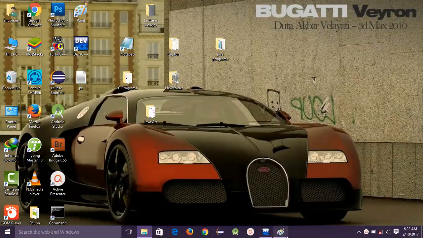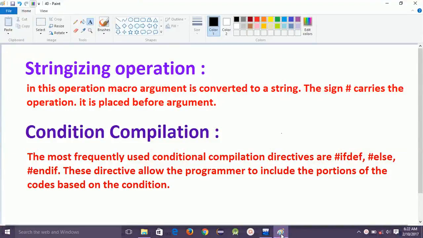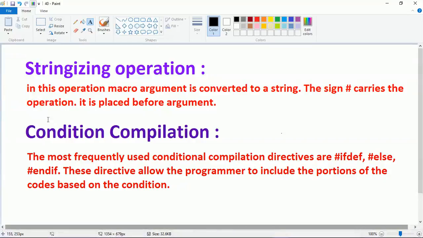Today I will explain what is stringizing operation and conditional compilation in the preprocessor directive of the C programming language. Here is a suitable definition of a stringizing operation: in this operation, the macro argument is converted to a string, and the # sign carries the operation and it is placed before the argument. In simple language, you can say that the macro argument is converted to a string by using the stringizing operation.